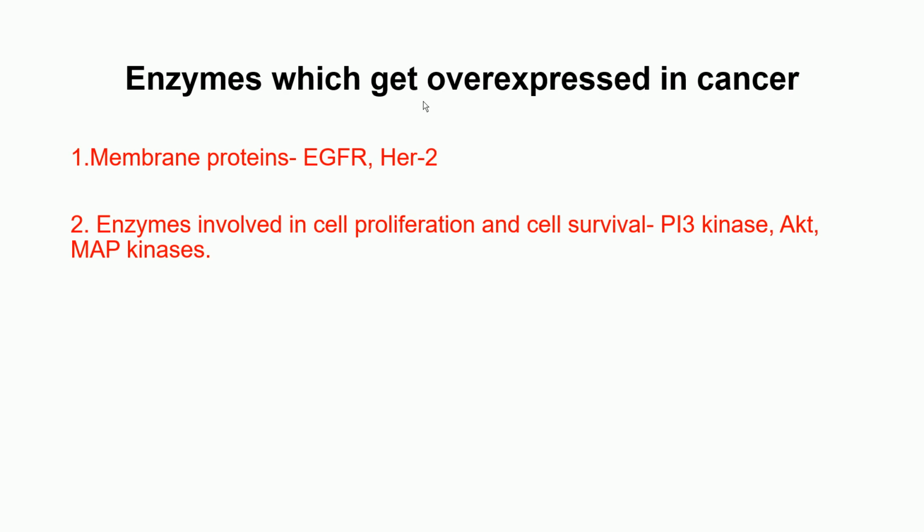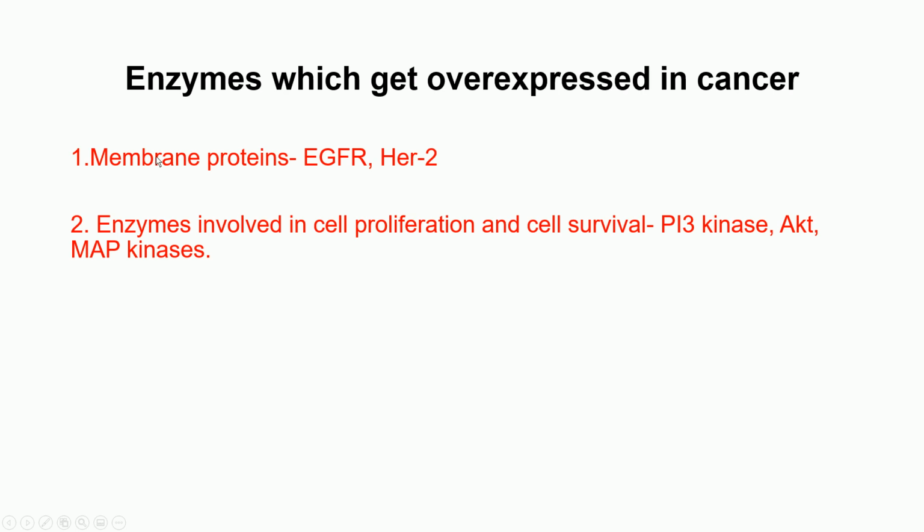In cancer there is overexpression of some enzymes, and the overexpression of some enzymes makes these cells divide aberrantly. Here are some examples. I don't want you to go into much detail. You just need to know the names of some of the enzymes which get overexpressed in cancer.